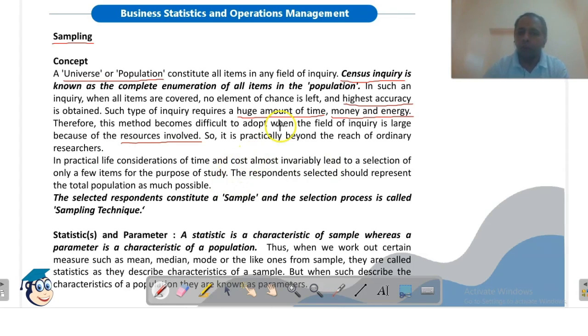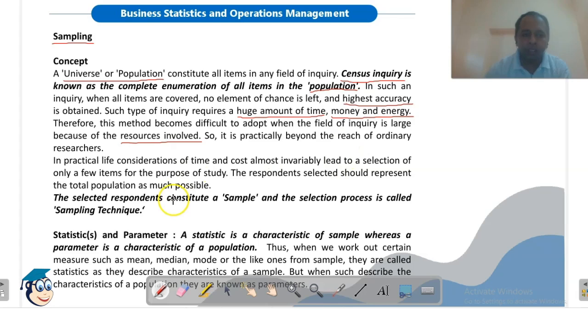Instead of doing a census inquiry, they will just consider a part of the population. So we will just consider a few elements of the population, and the group of these elements is known as a sample.